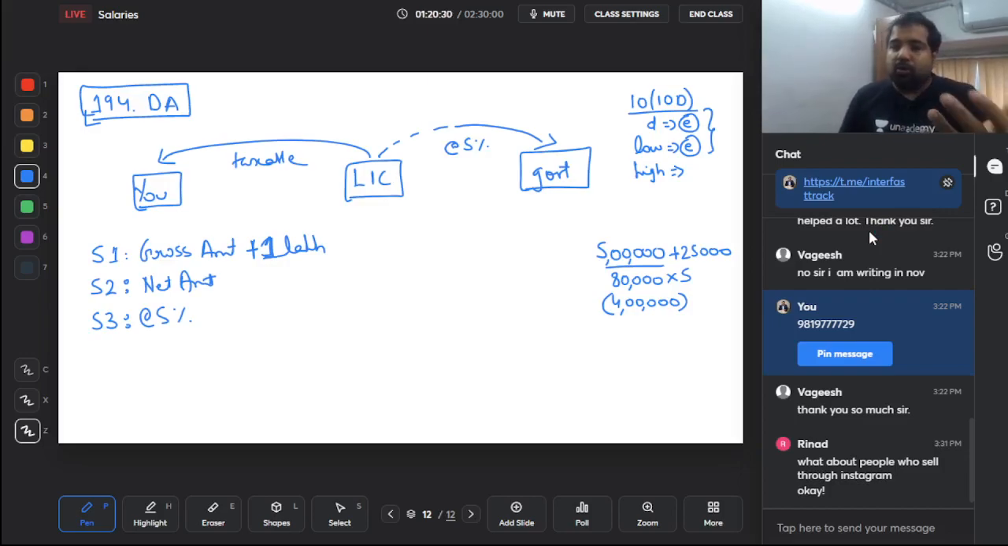If all the premiums are low, then exempt, no TDS. But if it's taxable, then is there TDS? Yes, under which section? 194DA. First step, the gross amount that you're getting, that means whatever total amount you're getting, should be more than 1 lakh. Only then you enter this section.